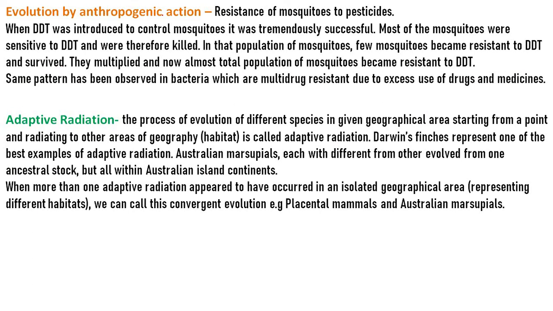Evolution by anthropogenic action: the resistance of mosquitoes to pesticides. When DDT was introduced to control mosquitoes, it was tremendously successful. Most of the mosquitoes were sensitive to DDT and were killed. In the population of mosquitoes, a few became resistant to DDT and survived. They multiplied and now almost the total population of mosquitoes has become resistant to DDT. The same pattern has been observed in bacteria which became multi-drug resistant due to the excess use of drugs and medicine, that is antibiotic resistance.